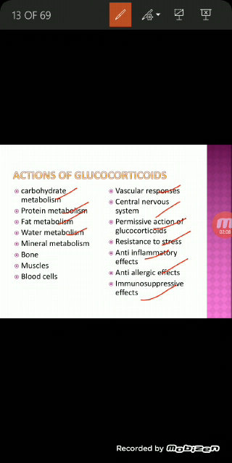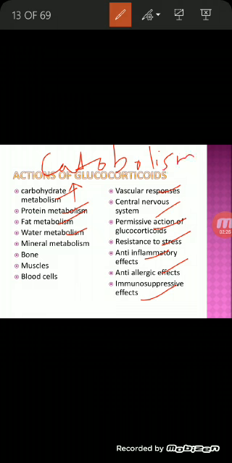So I will say in simple terms, as the name glucocorticoids suggests, the glucose increases. In carbohydrate metabolism, there will be an increase in blood glucose level. In protein metabolism, the catabolic effect is increased; glucocorticoids promote catabolism.